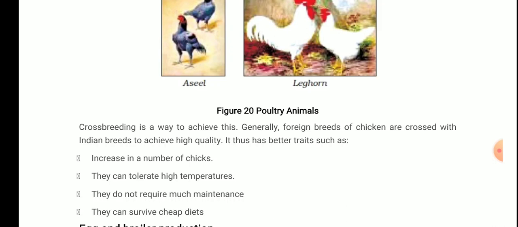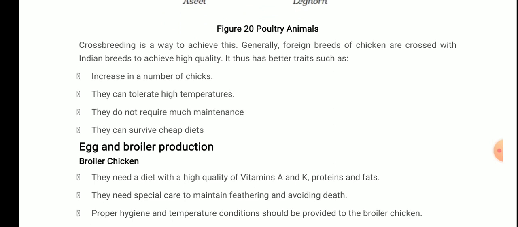Okay, why is it done? So as to achieve a higher, good variety. They are crossed with Indian breeds to achieve high quality. Egg and broiler production.